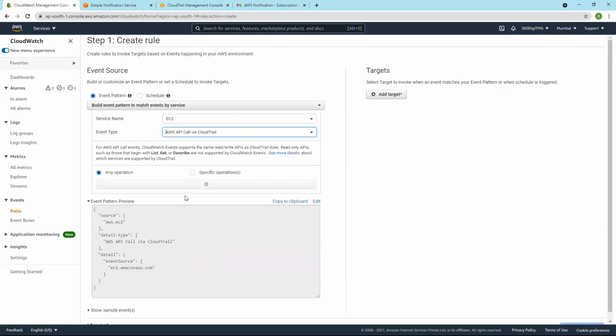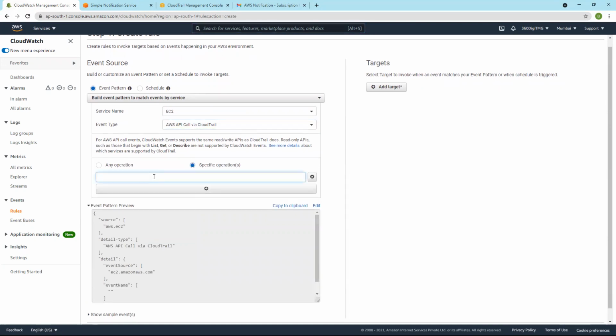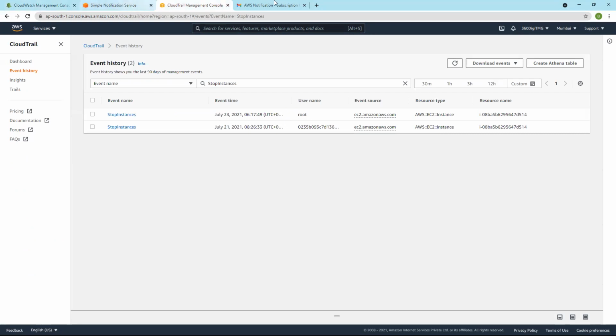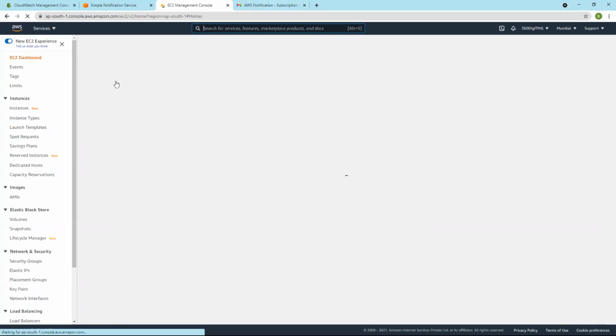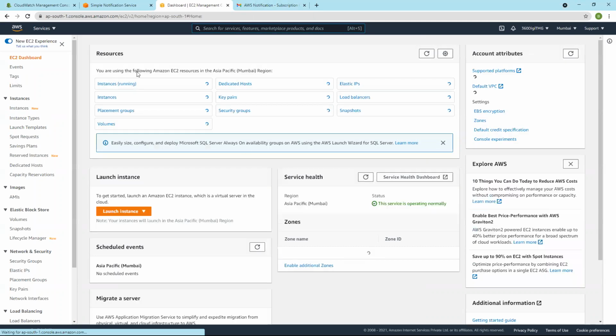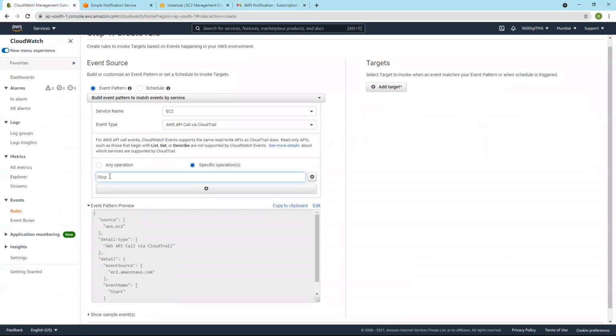And then specific operations. This time I'll say start instances because I have already stopped the instance, I guess. Okay, instance running. So let's add stop instance then. Stop instances is the event name.